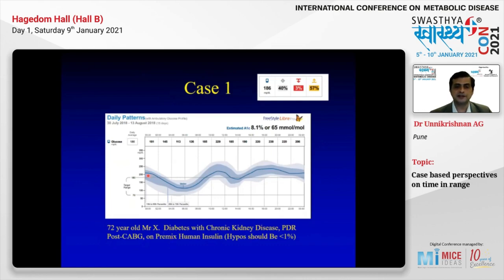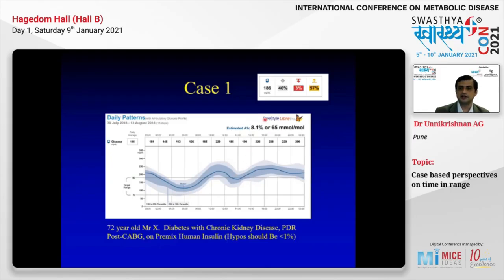Now what you will find is that his median shows some degree of intraday variability. The central line called the median shows you how much it varies during the day. For example, you can see that the blood sugar is touching about 200 at about 11 a.m. This dark blue area shows the inter-day variability between days because of the medicine. And the light gray area shows you the inter-day variability between the days because of diet and exercise.